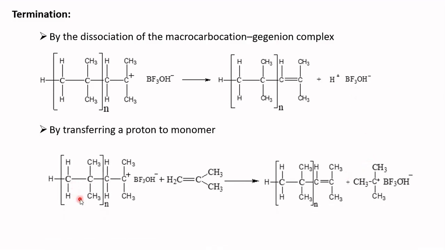Here I am considering a macrocarbocation gegenion complex, and I am taking a monomer molecule. As usual, this beta proton will be donated to the monomer. As a result, a terminal unsaturated compound will be formed and a new carbocation gegenion complex will be formed, which may serve as an initiator. So, this is how the mechanism of cationic chain growth polymerization takes place.